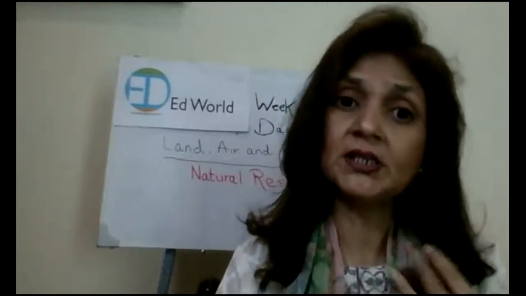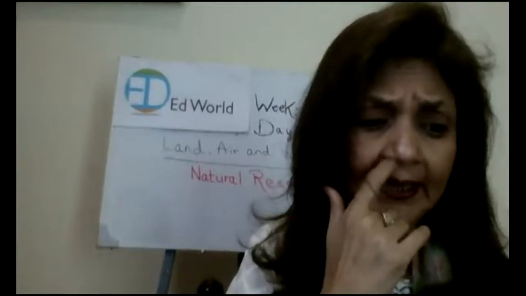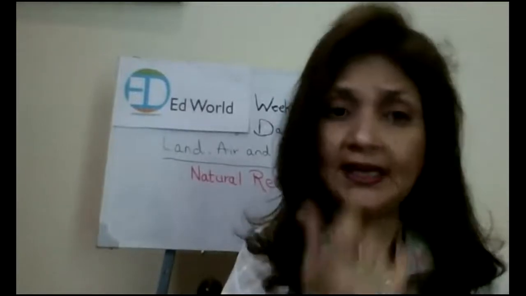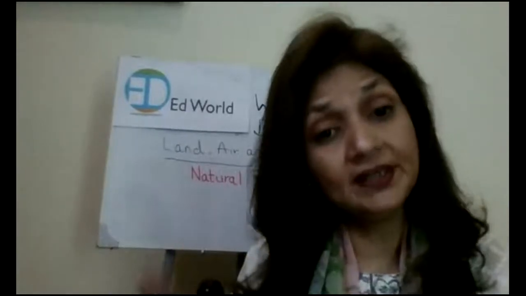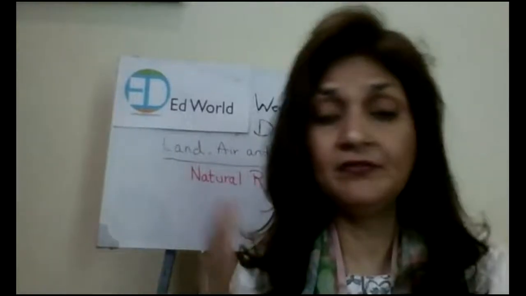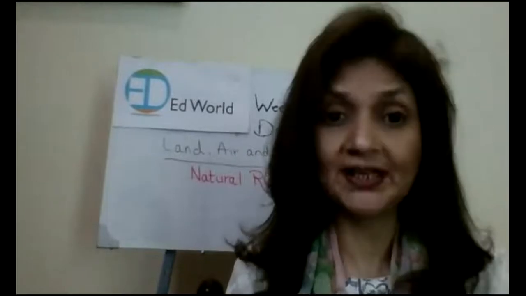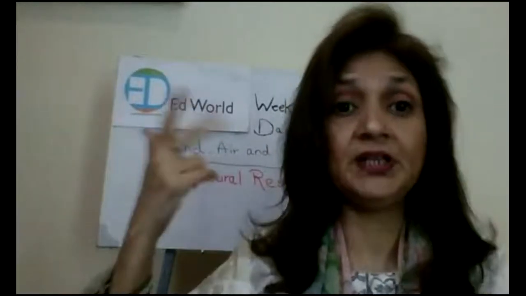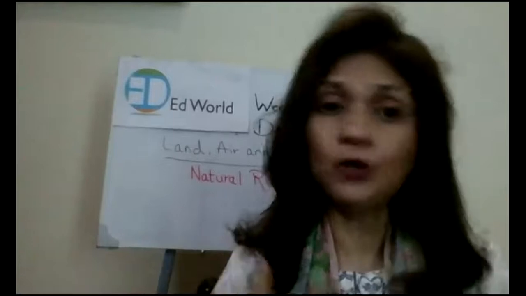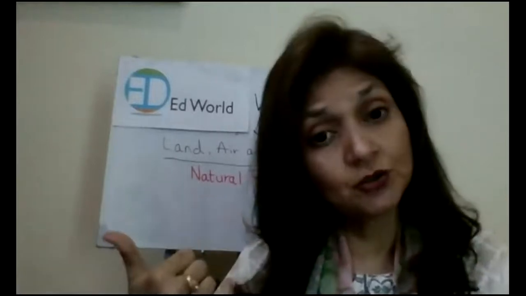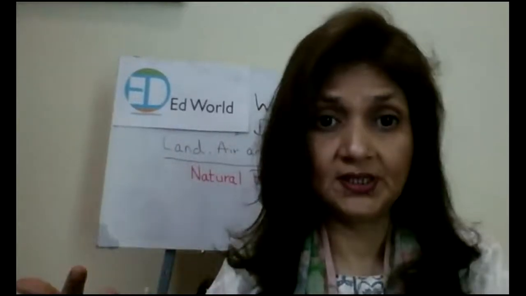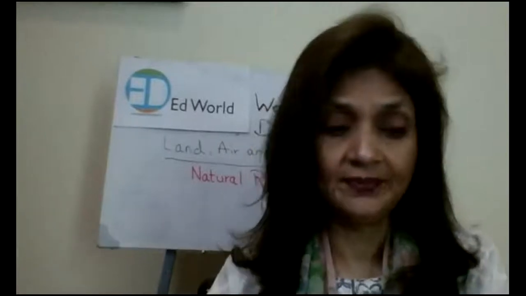So water, air, and sunlight, we all need that every day, every time. They cannot be finished, they cannot be used up. You know that we need sunlight, we need water, we need air every time. Not only us humans, animals also need that, plants also need that, and it cannot be finished, right?